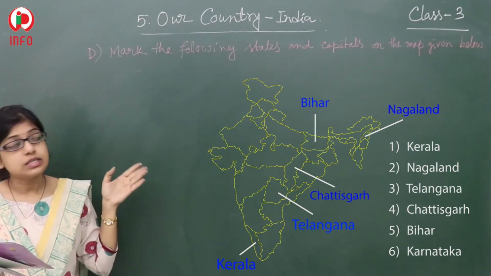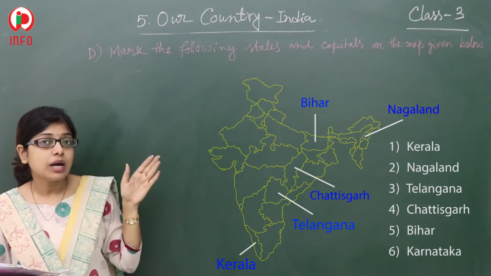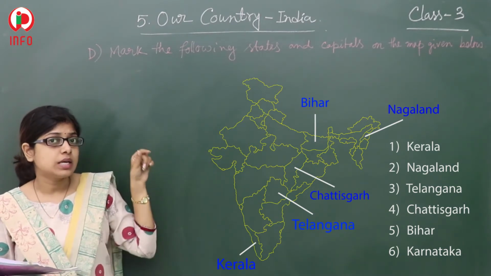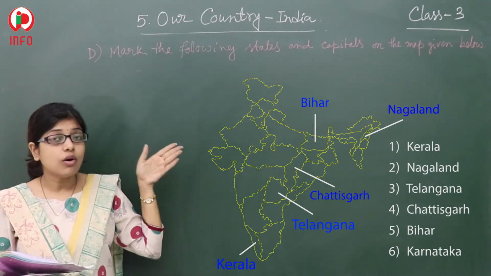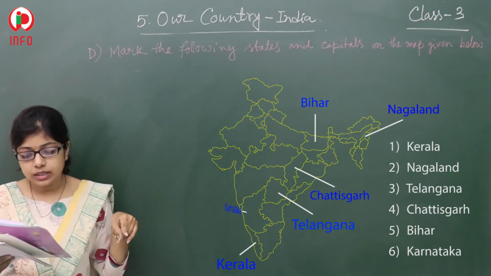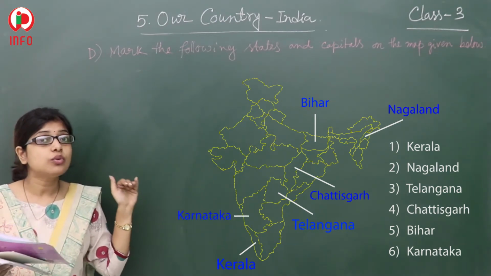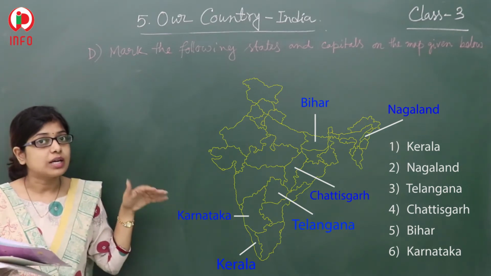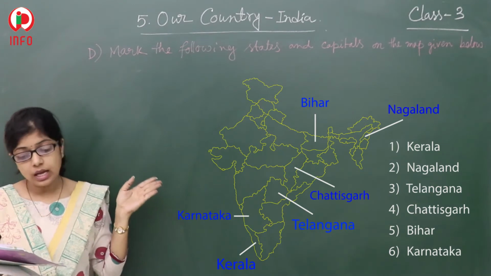Bihar is simple. After West Bengal, Bihar is there. First Bangladesh, next, that means the east portion. So all of you are able to see where it is. Next, what about Karnataka? Karnataka belongs to the south portion. So here is Karnataka.